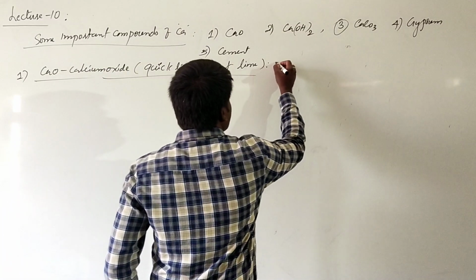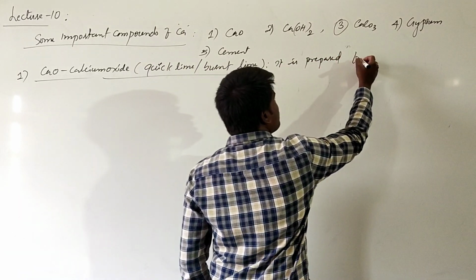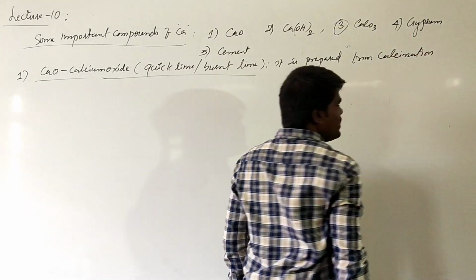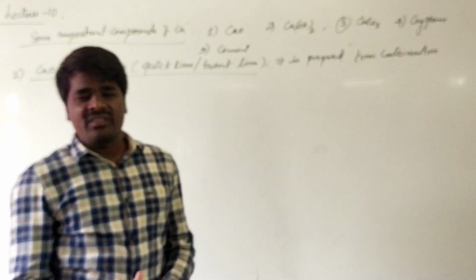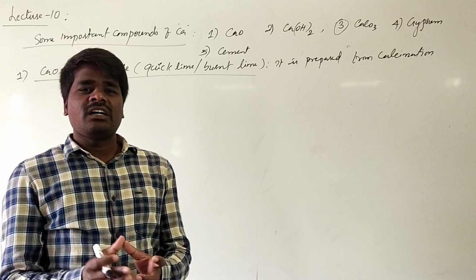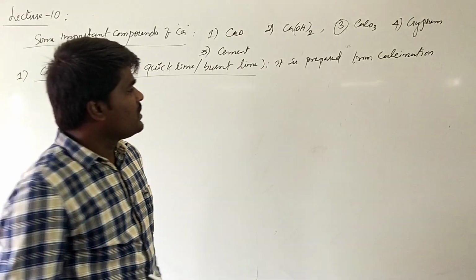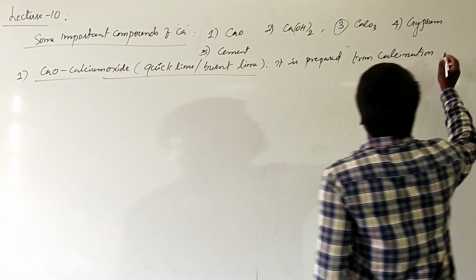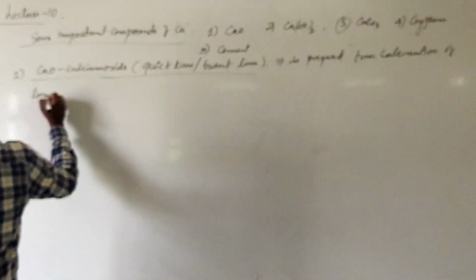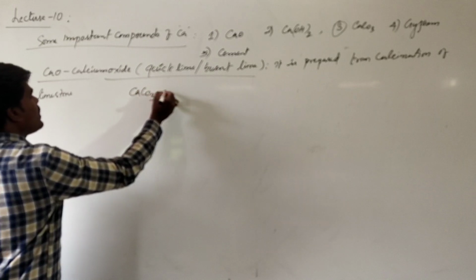It is generally prepared or manufactured by calcination. What is meant by calcination? Calcination is a process where a substance is strongly heated in the absence of oxygen. The process of heating a compound at high temperature in the absence of oxygen is called calcination. Calcination of limestone. What is meant by limestone? Limestone is nothing but calcium carbonate.